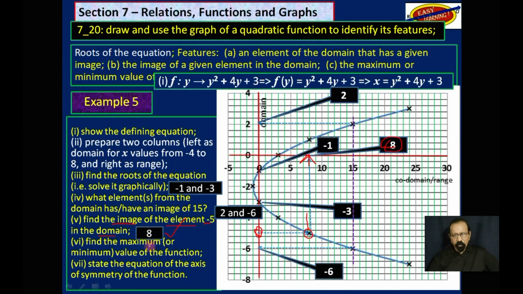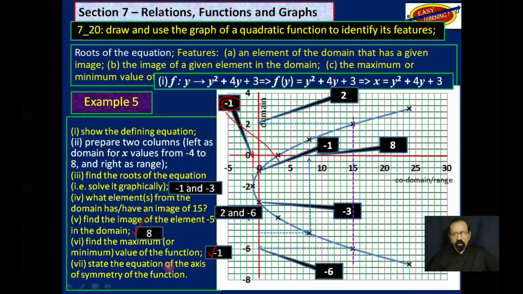Find the maximum or minimum value of the function. Now remember, with the y-axis, the top from the 0 will be greater and the below will be smaller. But with the x-axis, from the 0, the left will be lower and the right will be higher than 0. So our lowest point is here. What is that point? It is -1.